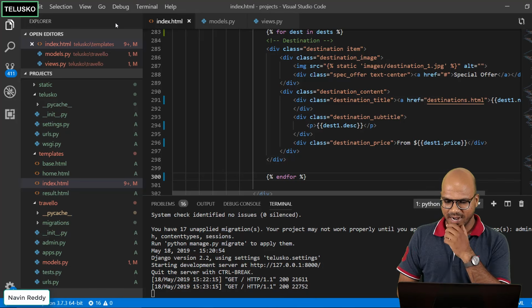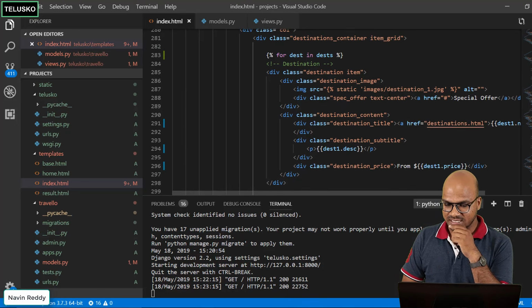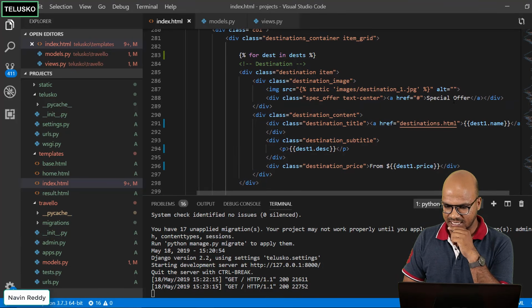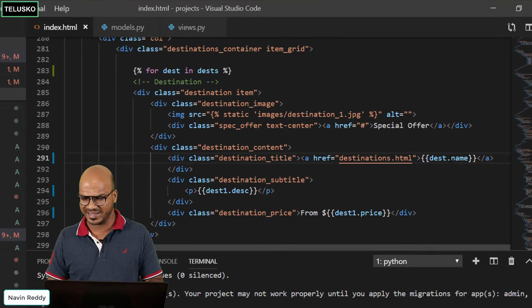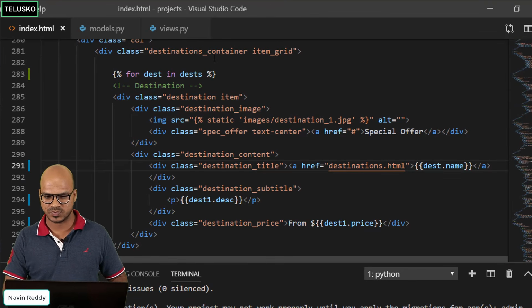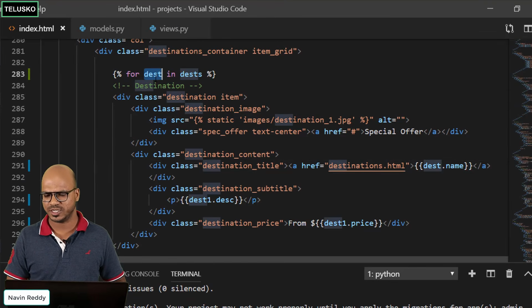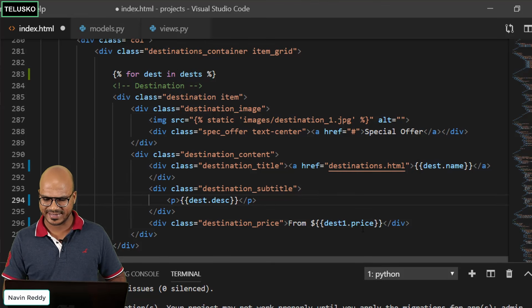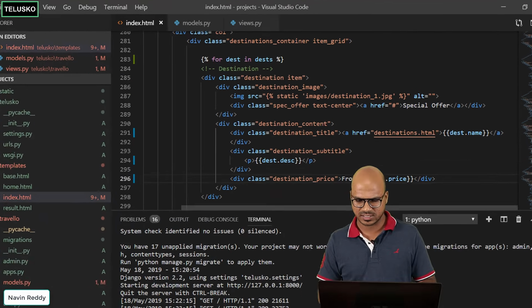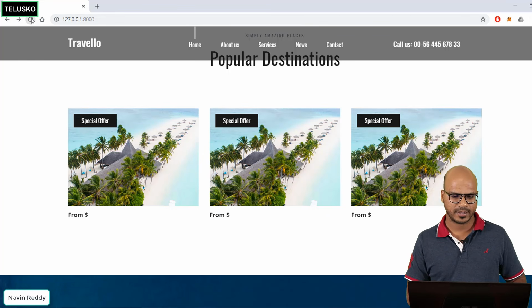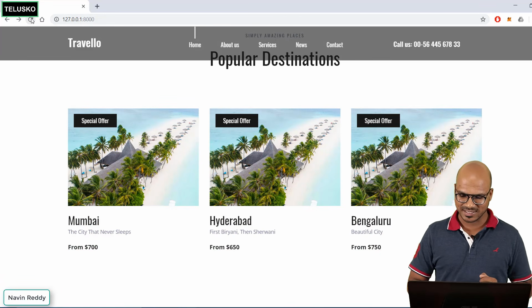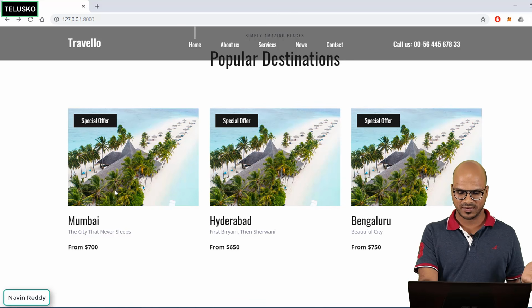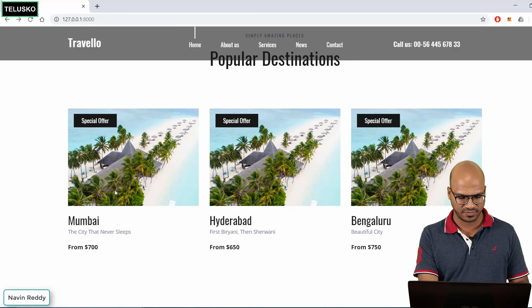Yay. Okay, but we want to change data, right? We want to change these names. I don't want to have this as Mumbai. So whatever data is coming, we'll say dest.name, because the variable name now is dest, or the object name. So here as well, we'll say dest, and here as well we have to say dest. Save, go back. It worked. You can see we got Mumbai, Hyderabad, Bangalore. Price is also different. You can see the first one is 700, next is 650, and next is 750.